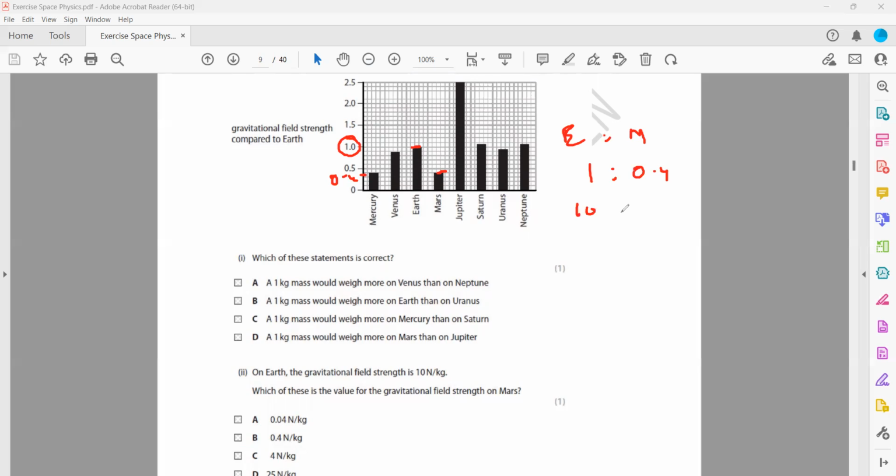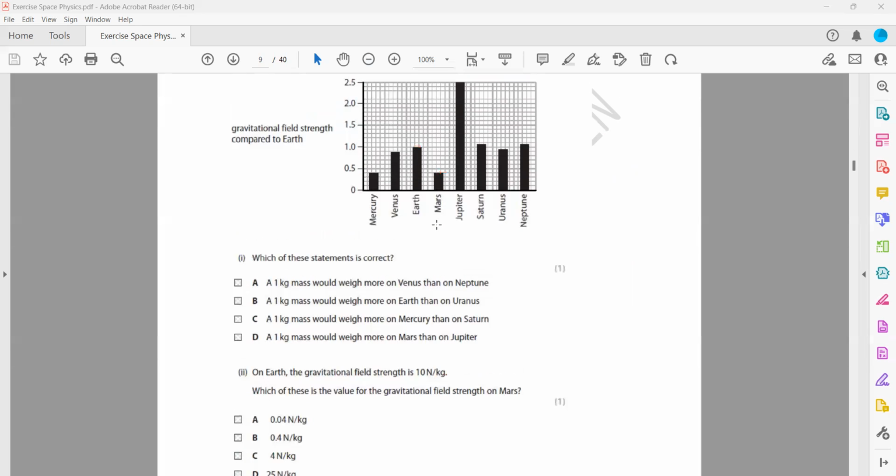So if Earth gravity is 10, the Mars gravity will be X; cross multiply, so it will be 4 Newton for 1 kilogram. That's why D cannot be a right answer, because D's gravity is much more than the gravity of the Earth. Option D is 25, but it should be less than 10.